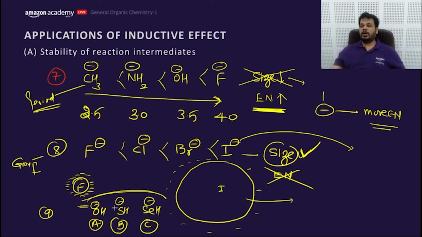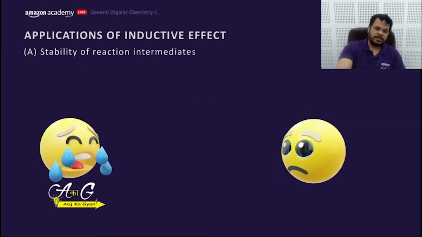Let's have an example. If I ask A, B, C, what would be the order of stability? CBA. Who just says CBA? Okay, fine. That means I made sense. Now what is this?